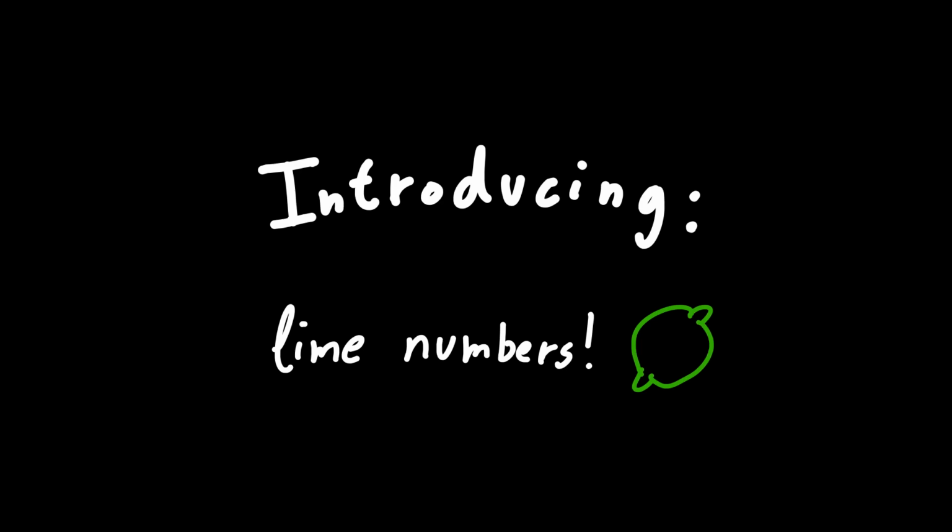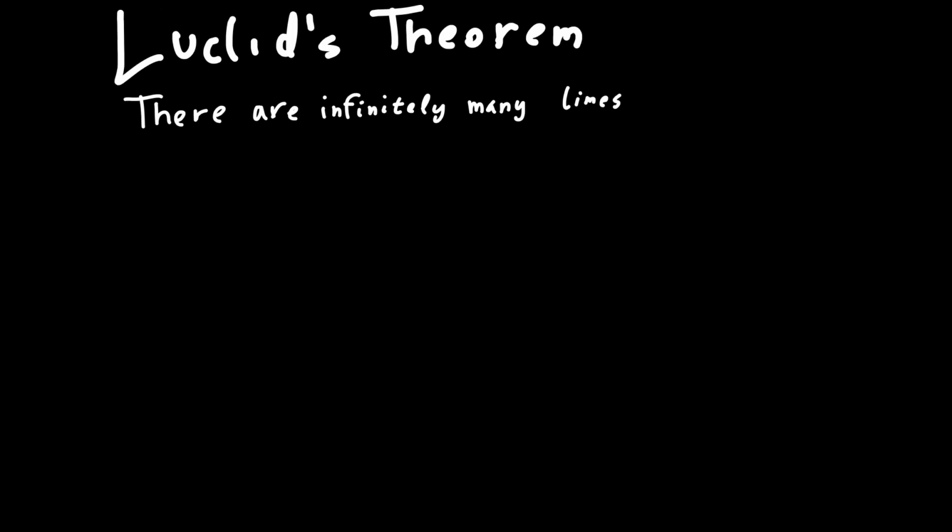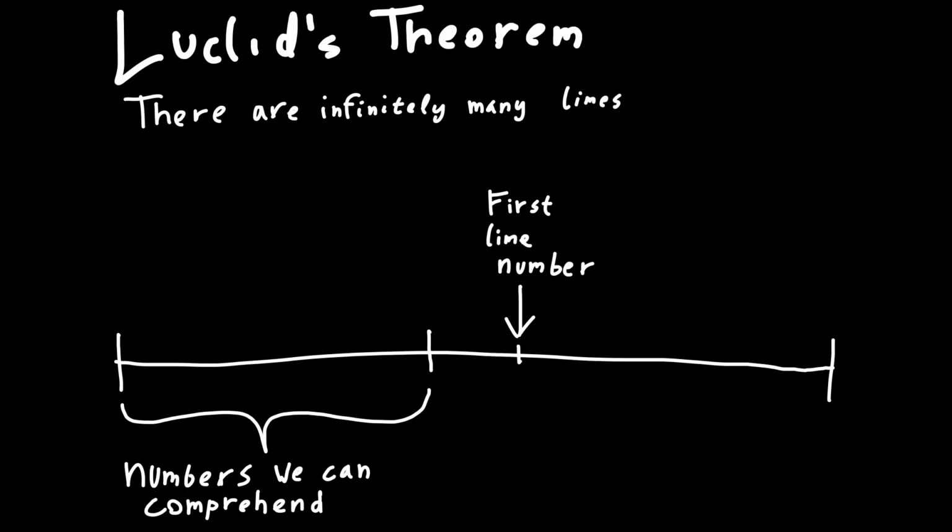Let's imagine that we have another type of number with some property that makes them unique. Let's call them line numbers. Imagine that there exists a theorem stating that there are infinitely many line numbers. But let's also imagine that it turns out that the smallest line number is already so big that the size would be incomprehensible to humans. We would never be able to write down or use these numbers in any context. I don't think these line numbers nor this theorem would be very useful to us humans.